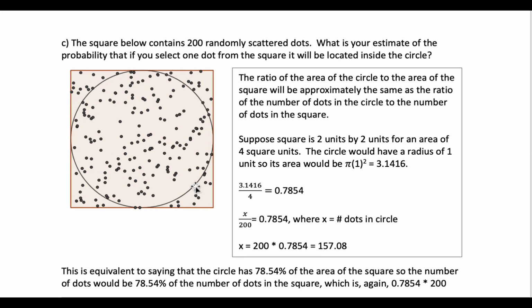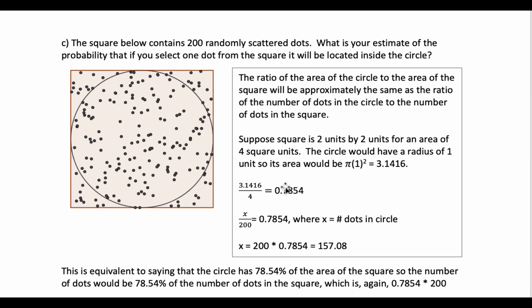Okay, next one, we're told that the whole square contains 200 randomly scattered dots. And so you're asked to estimate the probability that if you select one dot from the square, it will be located inside the circle. So since the dots are randomly scattered, the proportion of the dots that will be inside the circle is the same as the proportion of the area of the circle to the area of the square.